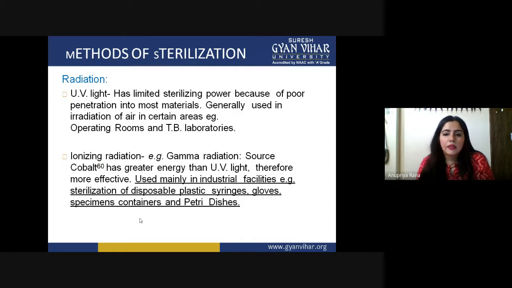It is used mainly in industrial facilities, for sterilization of disposable plastic syringes, gloves, containers, petri dishes. So these kinds of instruments you can sterilize by ionizing radiation, and this is more effective as compared to the UV light.